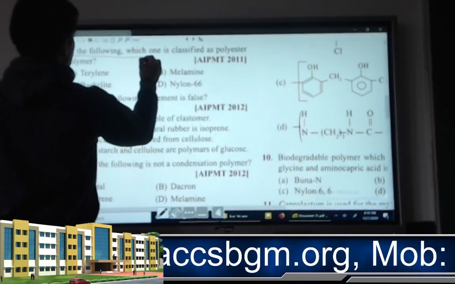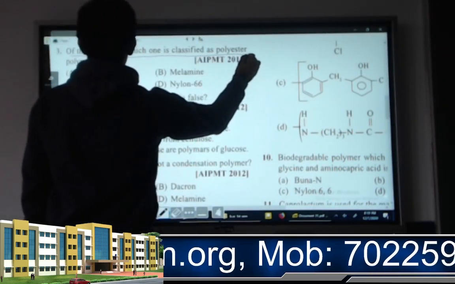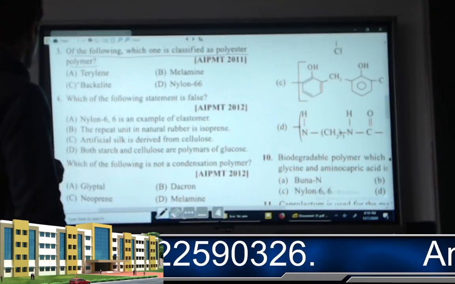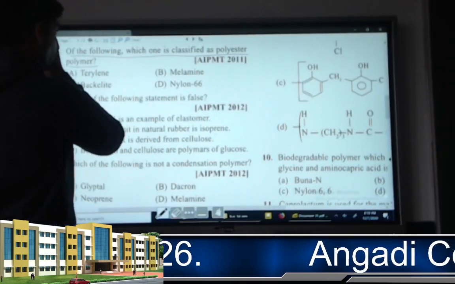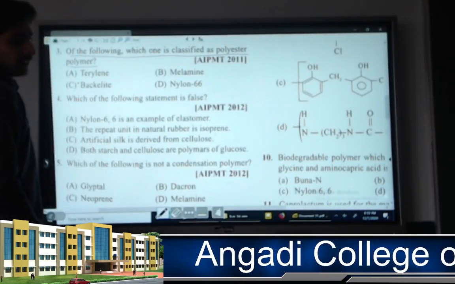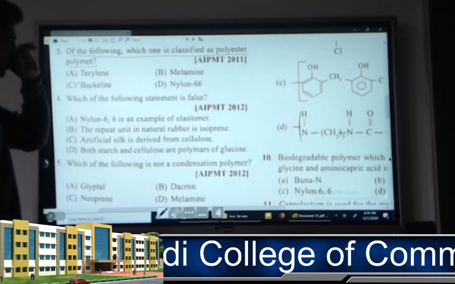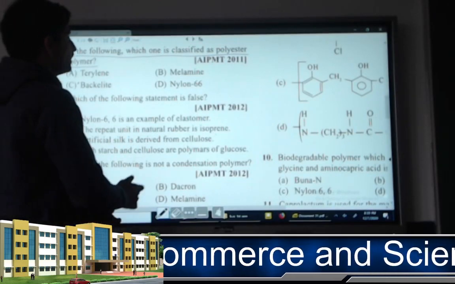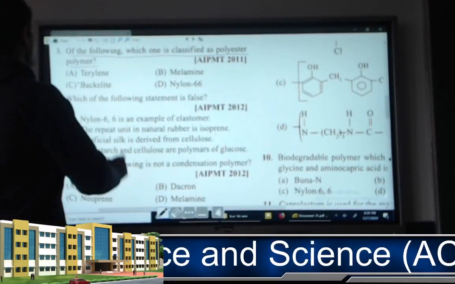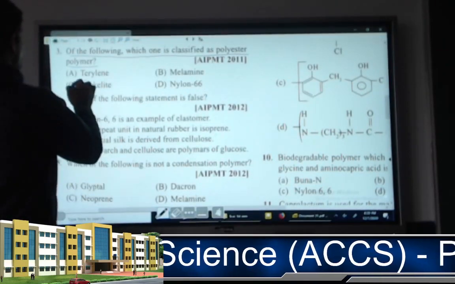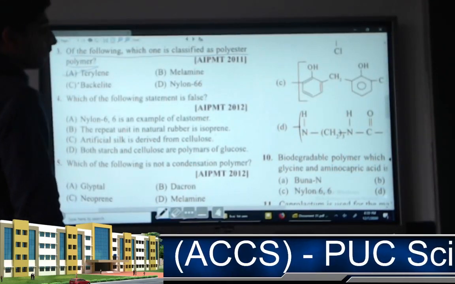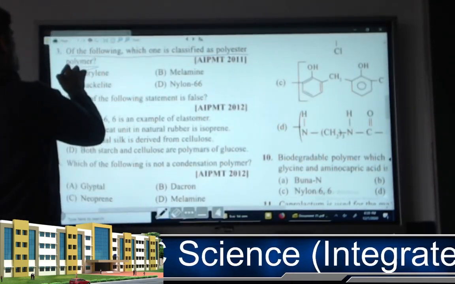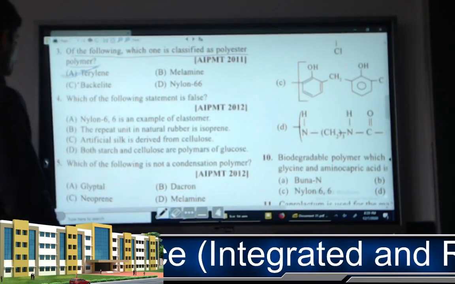Which one is classified as a polyester polymer? Polyester is nothing but cloth, we are going to say. Bakelite is not a polyester polymer because it is used in switchboards. Melamine is also not a polyester, it is used mainly in cookware. Nylon 66 and terylene. Out of this, terylene is what we call a polyester polymer. Nylon 66 is not a polyester polymer.